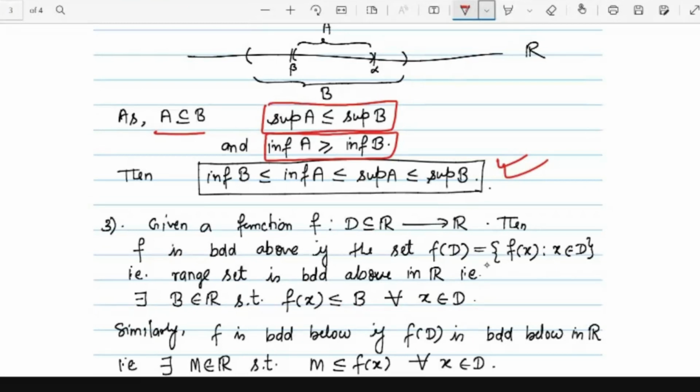Now all these four we can relate like this. This result is very important in Riemann integration while proving many results. So the infimum of B is less than or equal to the infimum of A, and everyone knows that the infimum is always less than the supremum. So the infimum of A is less than or equal to the supremum of A, and the supremum of A is less than or equal to the supremum of B. Whenever A is a subset of B, this result is true.